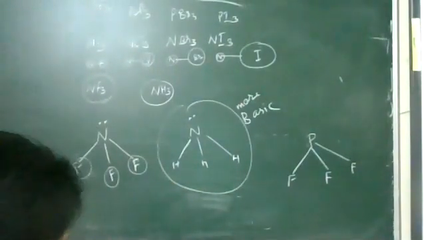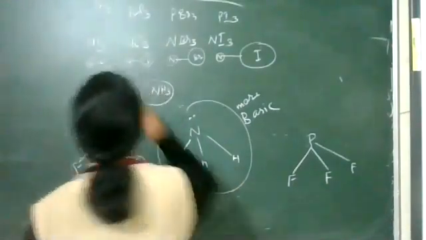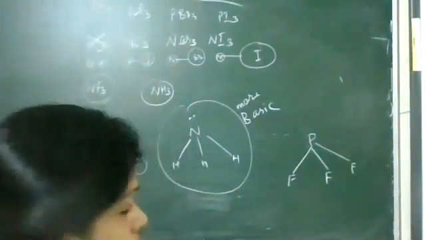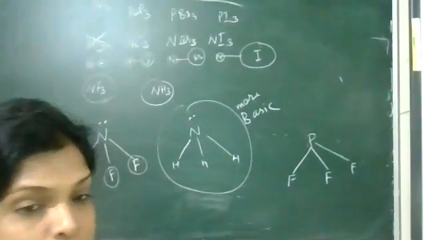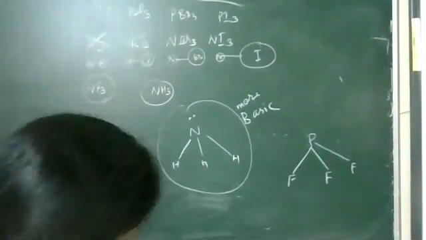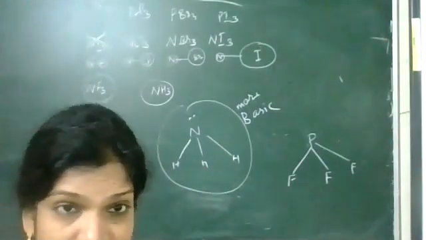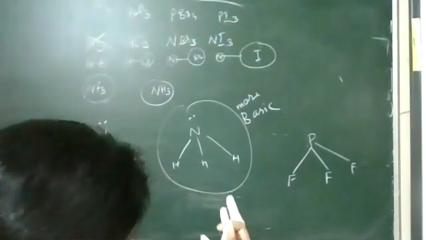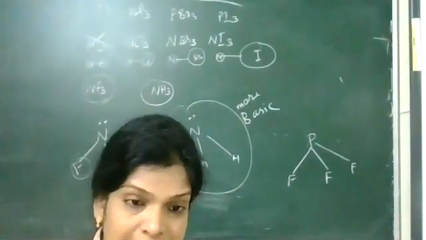Here PF3 has vacant d orbitals, so it can accept a pair of electrons. But NF3 cannot. Neither nitrogen nor fluorine has d orbitals, so no electron pair can be taken from outside. But in the case of PF3, phosphorus has d orbitals. Not only that, due to the high electronegativity of fluorine, the phosphorus d orbitals can easily accept the pair of electrons. So they can act as Lewis acids also.